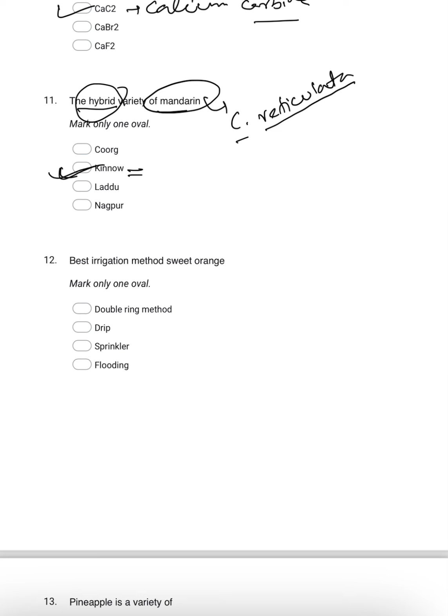As you know, Kinnow is the cross between King and Willow leaf, King Sweet crossed with Willow leaf. Okay, so this is the Kinnow. Other varieties are Kara, Coorg, Nagpur. These are other varieties, but Kinnow is the hybrid.